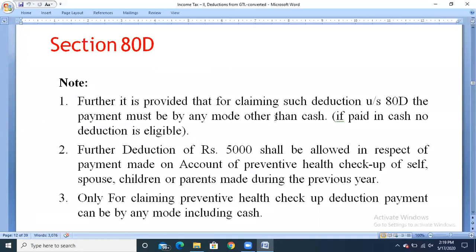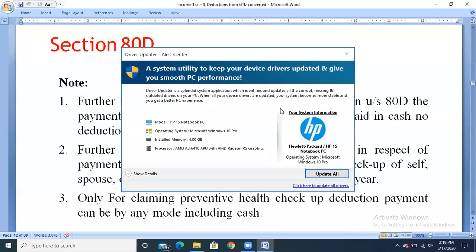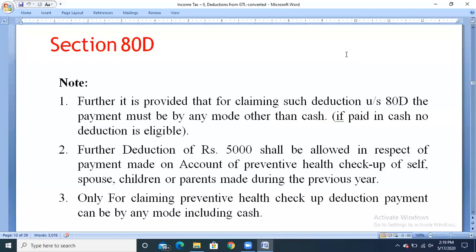Means if I have taken the medical insurance policy, or paid for any health checkups or medical expenditure in the form of cash, such amount cannot be claimed as deduction. Only other modes have to be used. Further, a deduction of rupees 5,000 shall be allowed in respect of payment made on account of preventive health checkups of self, spouse, children, or parents made during the previous year.